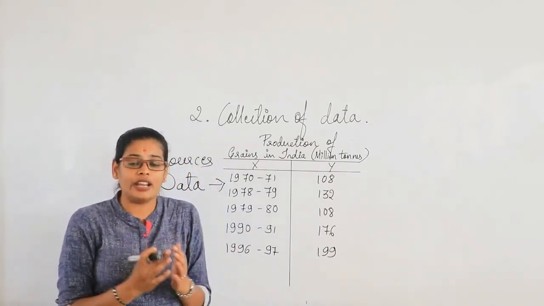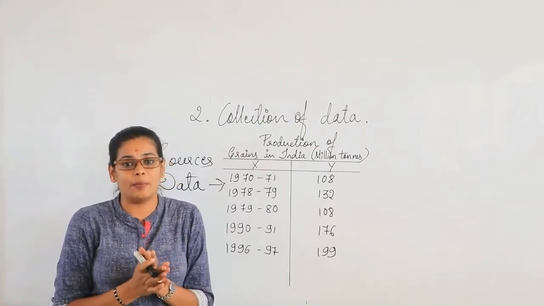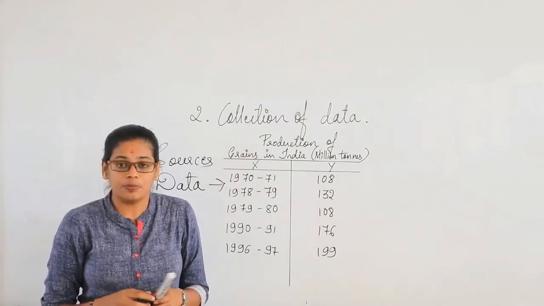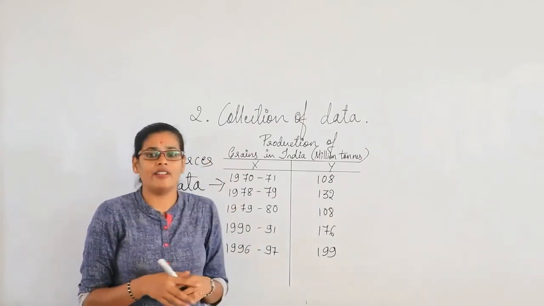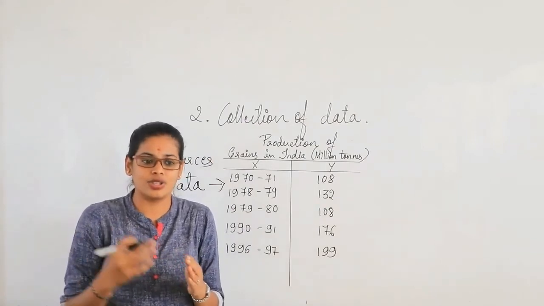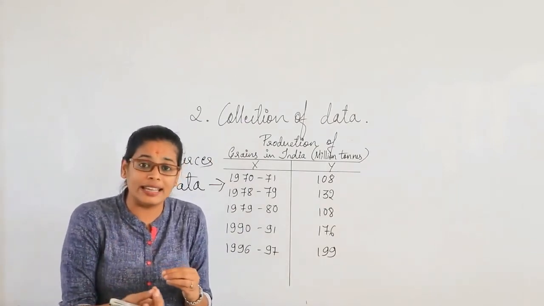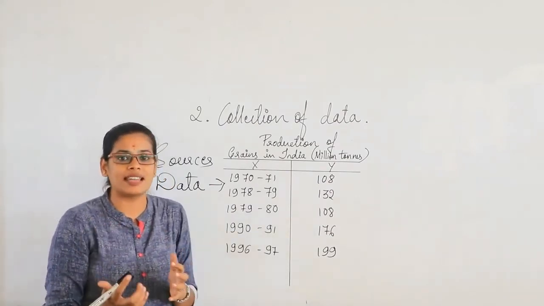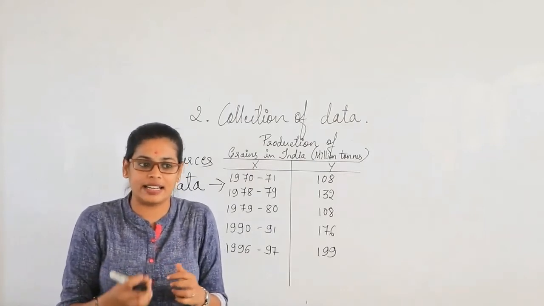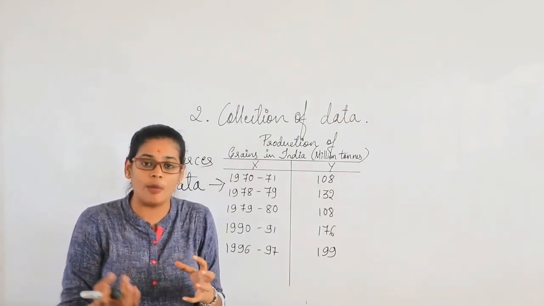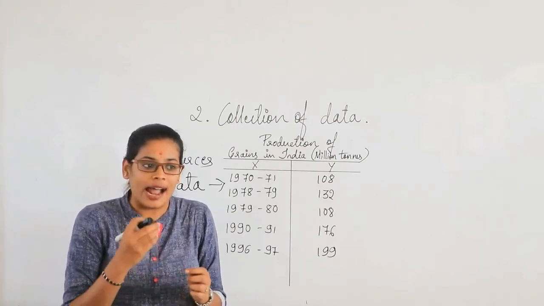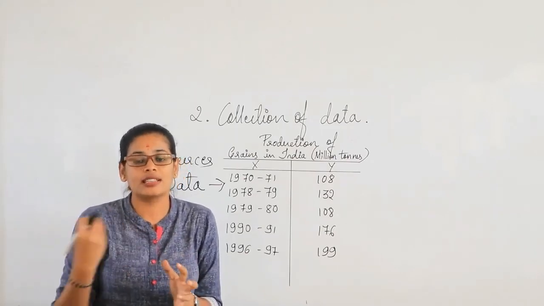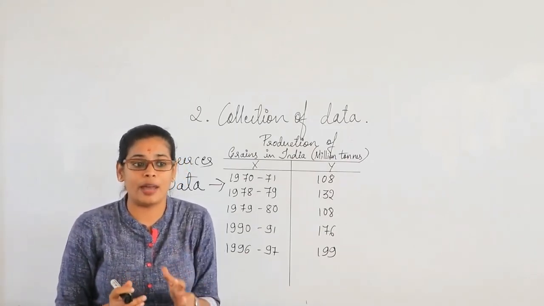So this kind of data helps us to understand better, to analyze the situation and come up with the solution. In the collection of data we have methods, sources, tools, and modes of collecting data. As we go further with this chapter, you will understand how the data is collected, what the questionnaire is, how the questionnaire needs to be formed, and what points need to be taken care of while we are framing the questionnaire.